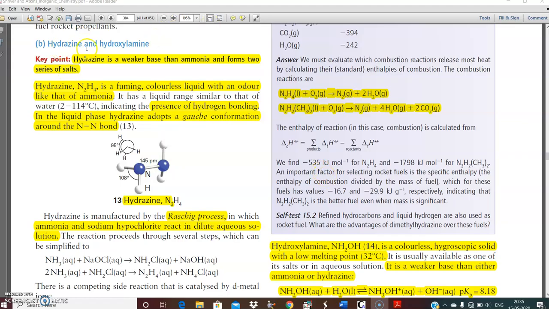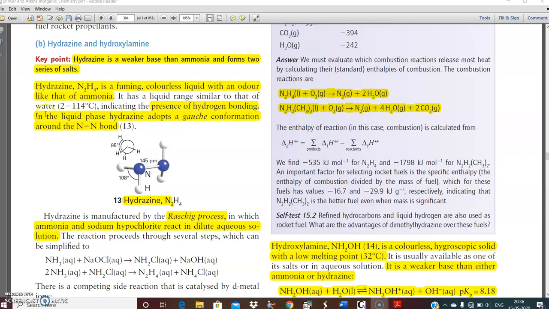Now we will discuss hydrazine and hydroxylamine. Hydrazine is a weaker base than ammonia and forms two series of salts. Basically, hydrazine is a fuming colorless liquid with an odor like that of ammonia. It has a liquid range similar to that of water, around 2 to 114 degrees, indicating the presence of hydrogen bonding